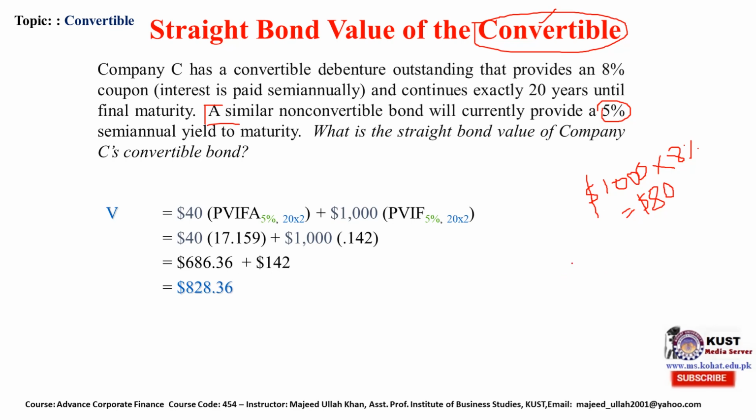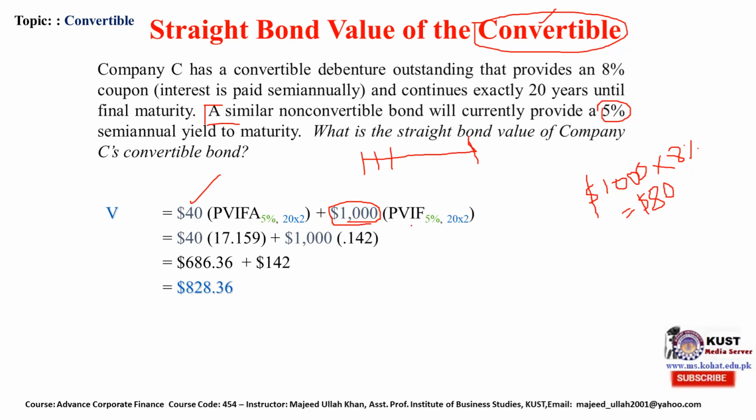Now since this is semi-annual, we will divide this 80 by 2, and we will get 40. Now the present value interest factor is 5%, and since it is 20 years, the period will not be 20, it will be 40 because we divide each year into 6 months. So that will be 40 periods at 5%, plus the $1,000 face value.